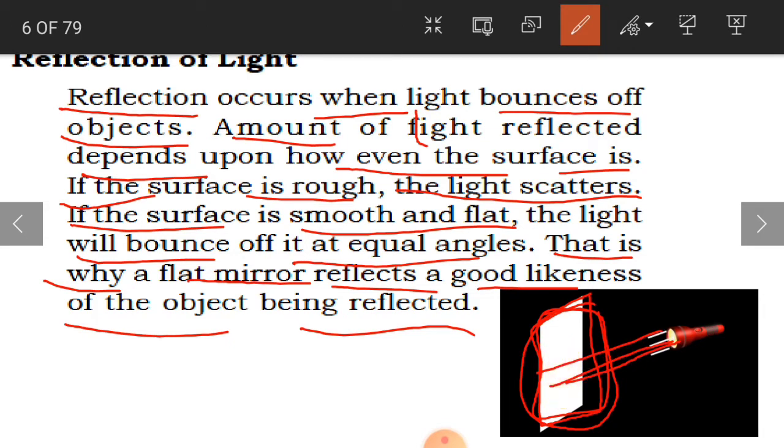If the mirror is not flat and is somewhere uneven and very rough, then you cannot have a proper image. You cannot see your proper image, because the light is going to scatter. It is going to travel in different directions. Clear, children? So this is about reflection of light.